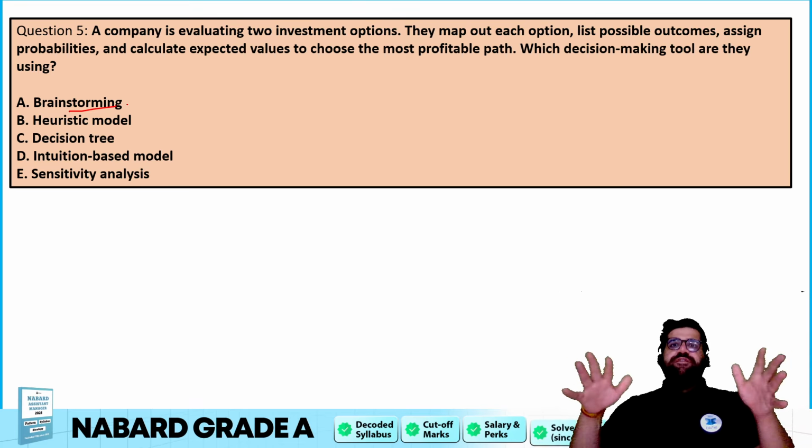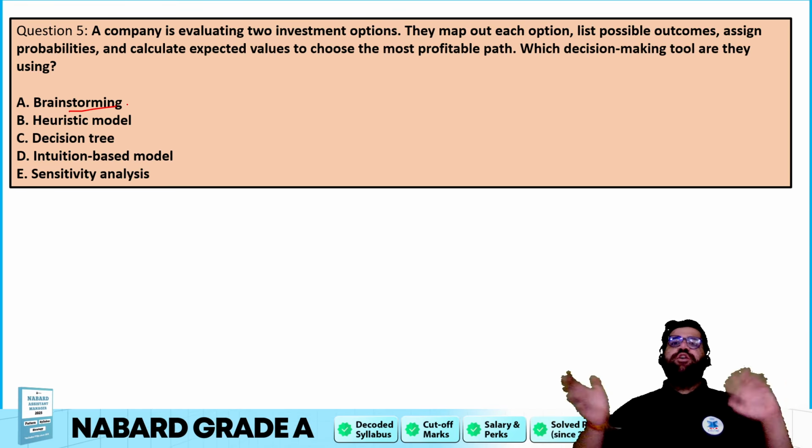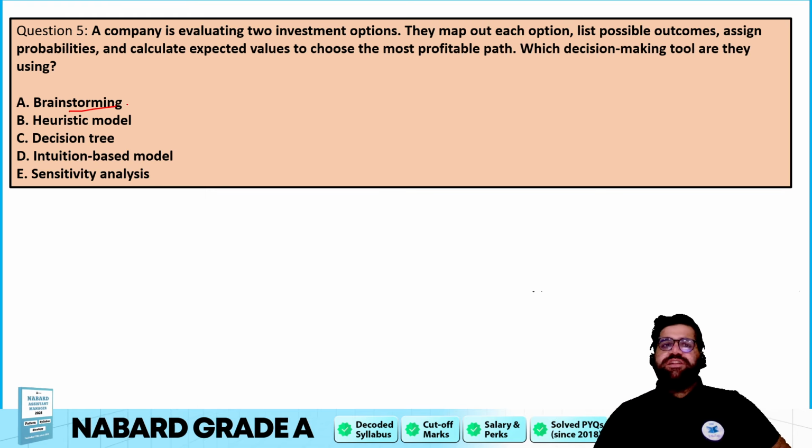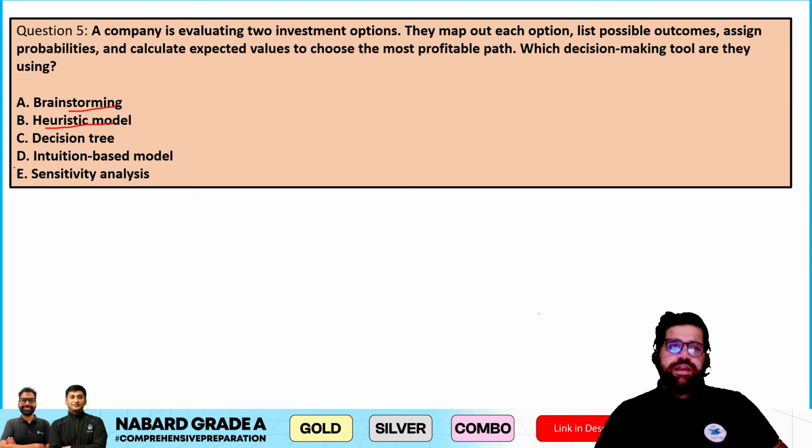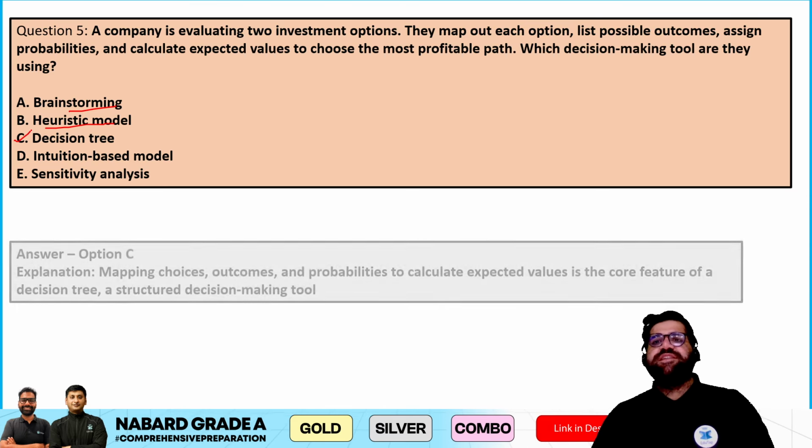For example, if 5 to 6 employees are coming, they are deciding what we have to do. So that it will be brainstorming. Heuristic is all about taking mental shortcuts. Yes, over here the correct answer will be option number C, decision making.